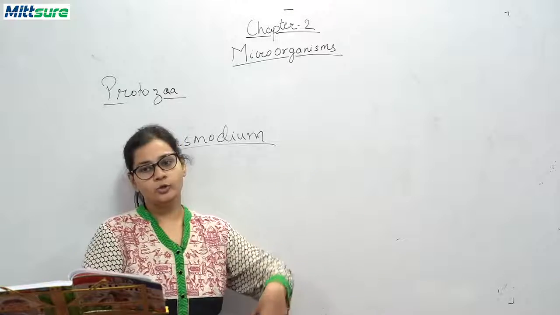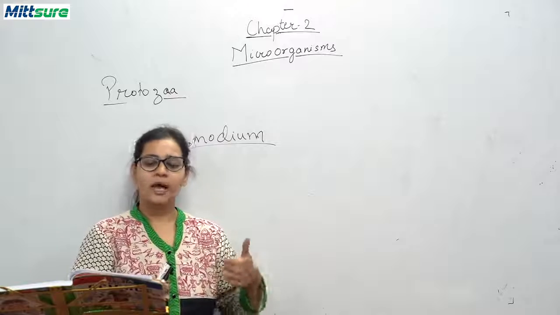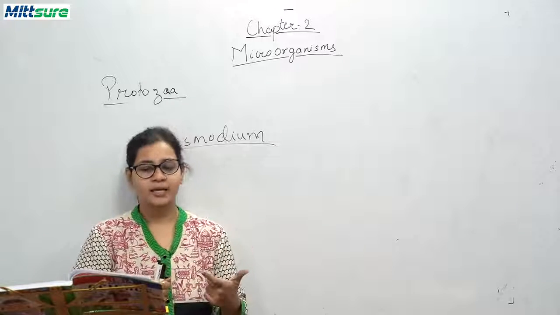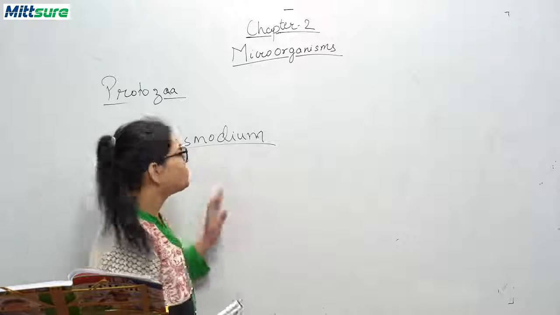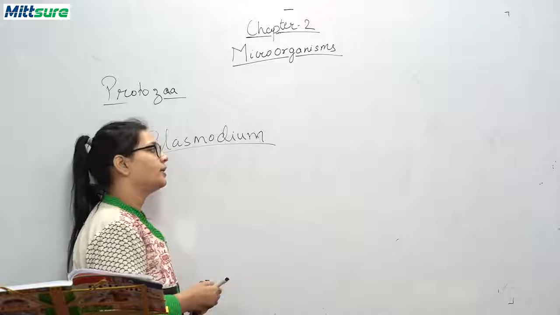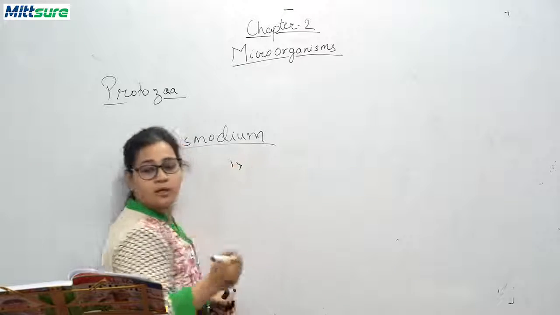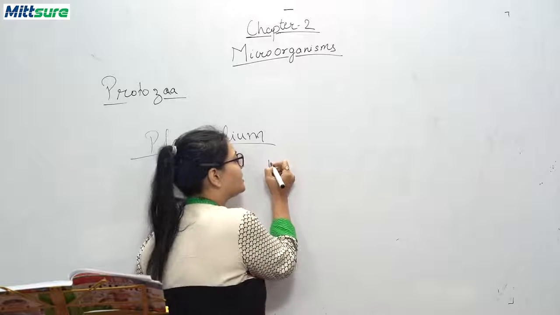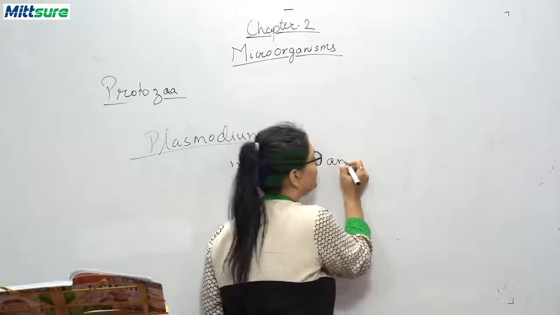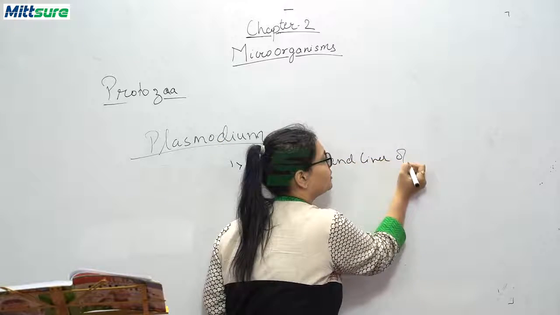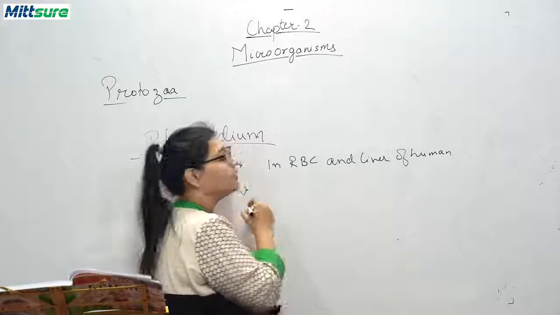This Plasmodium protozoa is a parasite, and it lives in two hosts: in RBCs and the liver of humans, and second, in the saliva and stomach of female Anopheles mosquitoes. Where does this Plasmodium live? It is a parasite, and it may live in two hosts. One host is in the RBCs, the red blood cells, and the liver of humans, that is us.